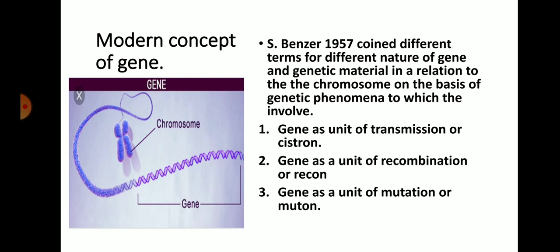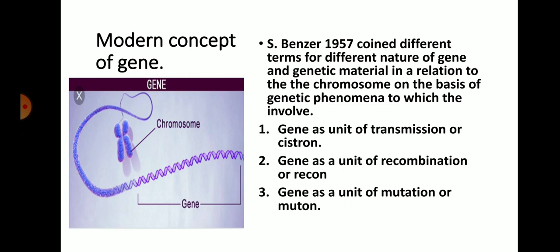mRNA means messenger RNA. This messenger RNA contains the information regarding the synthesis of a polypeptide chain. It contains the codes for the synthesis of amino acids. Amino acids are the basic units of proteins or polypeptide chains. The gene is transcribed into mRNA, then mRNA is translated into one polypeptide chain. So, gene is the basic unit of transmission, called cistron, which synthesizes one specific polypeptide chain.